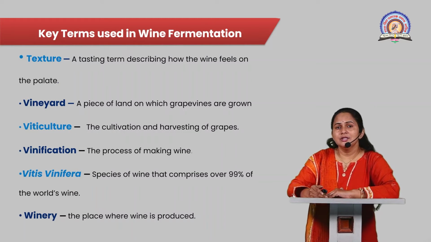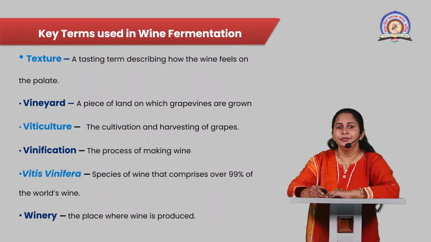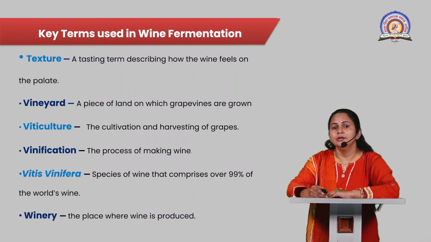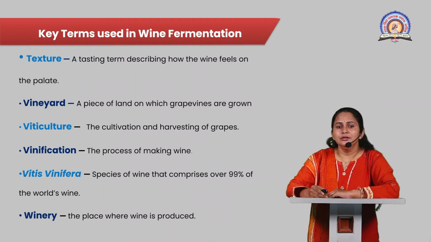Next terminology is a tasting term, that is texture. Texture is a tasting term which describes how the wine feels on the palate. Then vineyard is the place where the grapevines are grown and cultivated. Next terminology, viticulture, is the cultivation and harvesting of grapes.